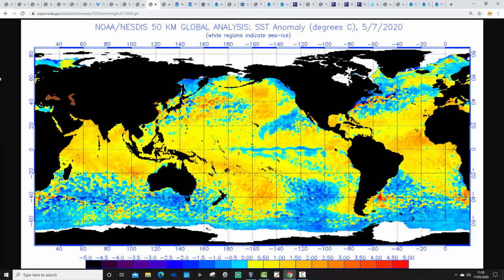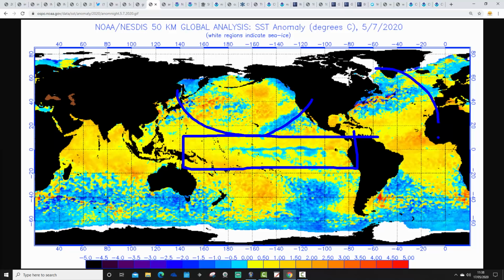Moving on to sea surface temperature anomalies. This is how the oceans are currently looking, or were looking last week, on last week's Sunday Round-Up. We've got our 3 areas of interest. We've got the ENSO region just here, of course. We've got the Northern Pacific over here. We've got the North Atlantic over there.